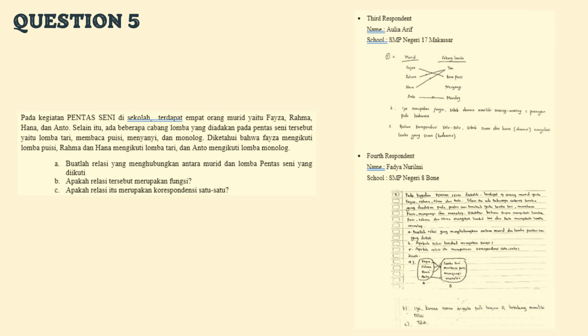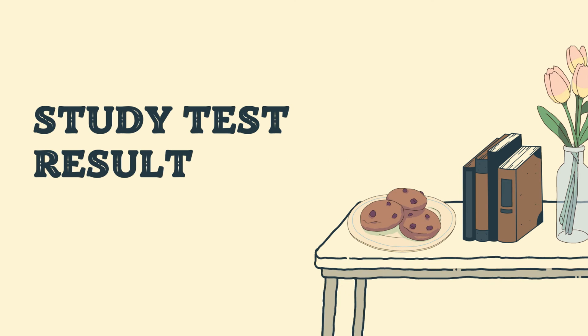So, tentukan A. Buatlah relasi yang menghubungkan antara murid dan lomba pentas seni yang diikuti. B. Apakah relasi tersebut merupakan fungsi? C. Apakah relasi itu merupakan korespondensi satu-satu? So, we can see the answer from the respondents from point A until point C. Let's move on to study test results.